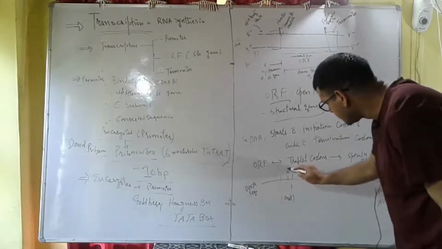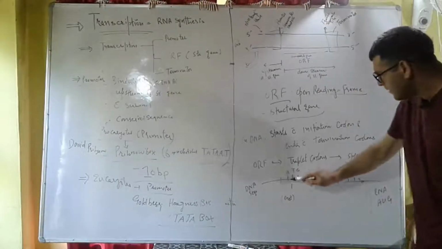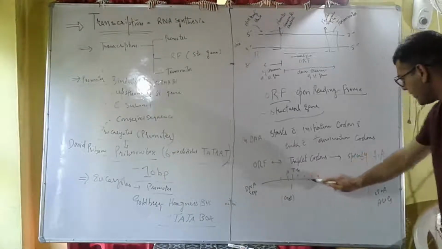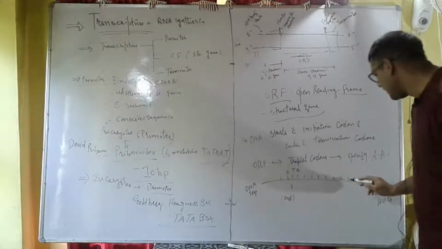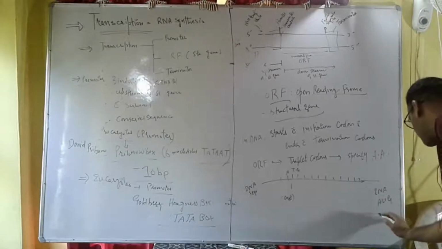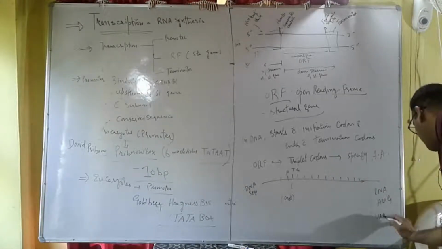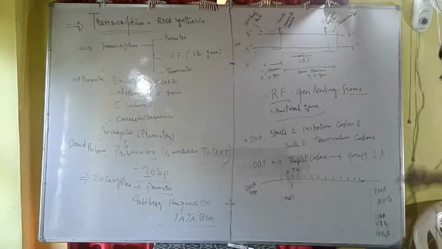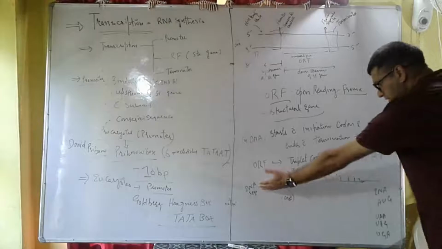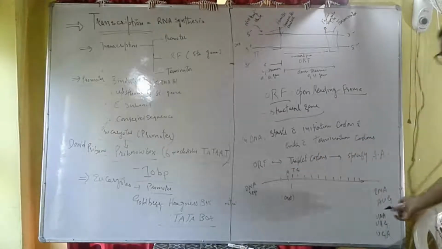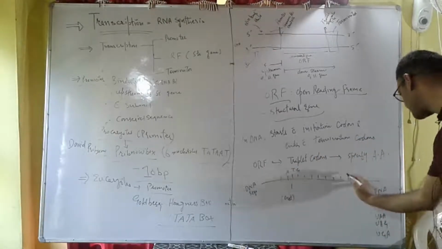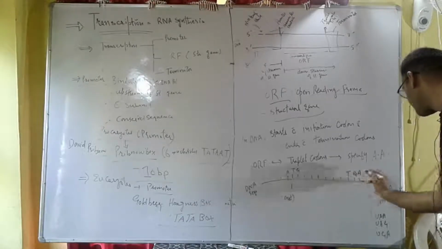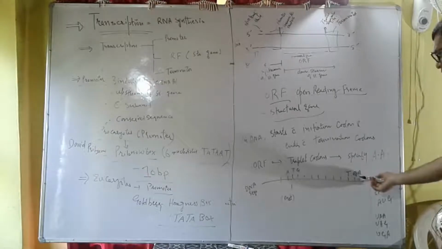That is, this open reading frame begins with this initiation codon and ends with the stop codon. Stop codons, we know, are UAA, UAG, UGA. This is in case of mRNA, but here we are discussing DNA, so in place of uracil there would be thymine. So for example, TGA is also a stop codon.